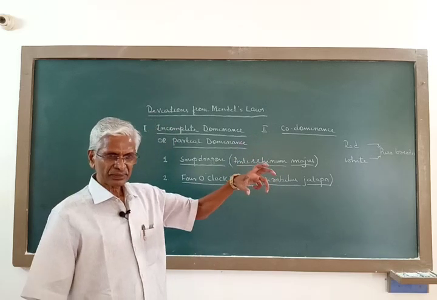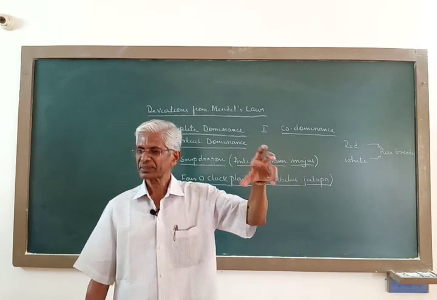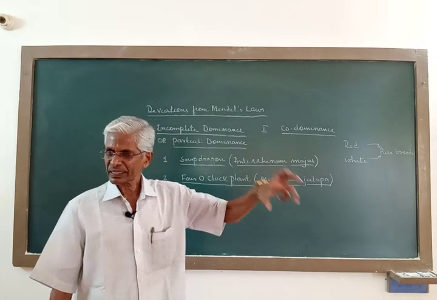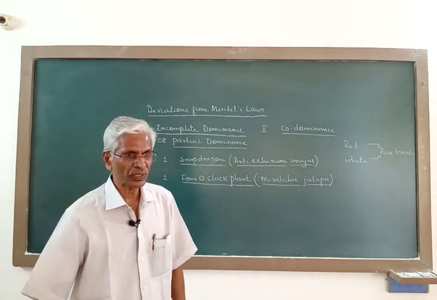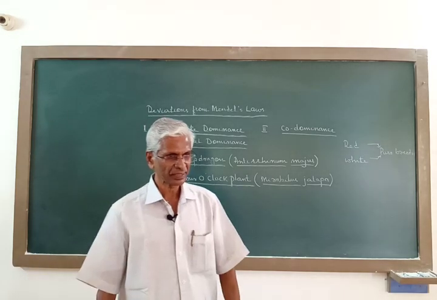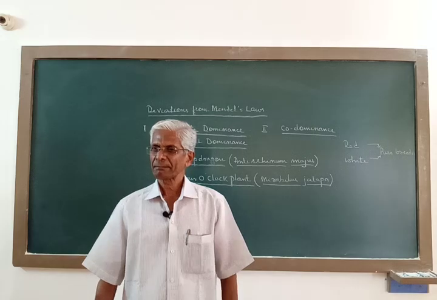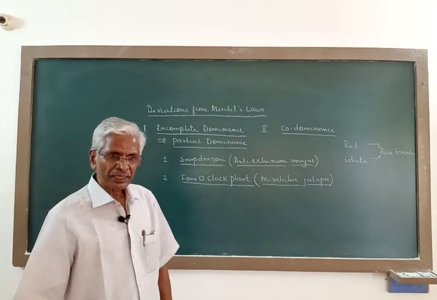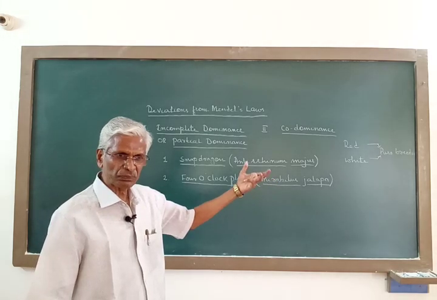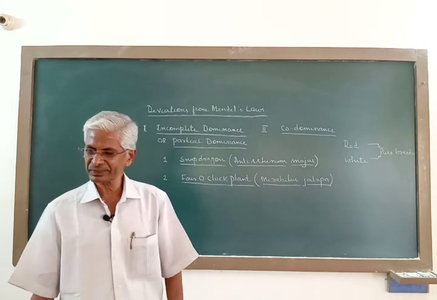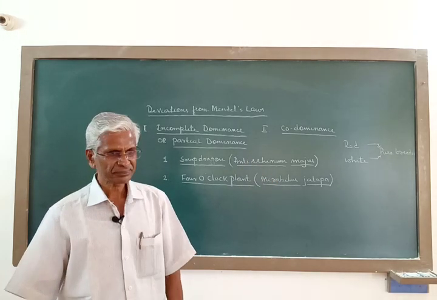And here these three flower colors, red, pink and white, have segregated in the ratio 1:2:1. So this is the ratio of F2 progeny with regard to the flower color in these two plants.